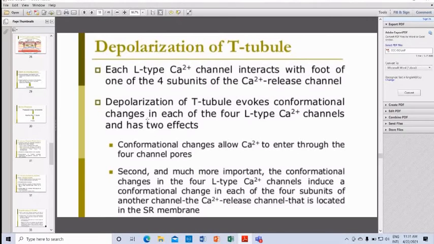To enter through the L-type calcium channels as much.